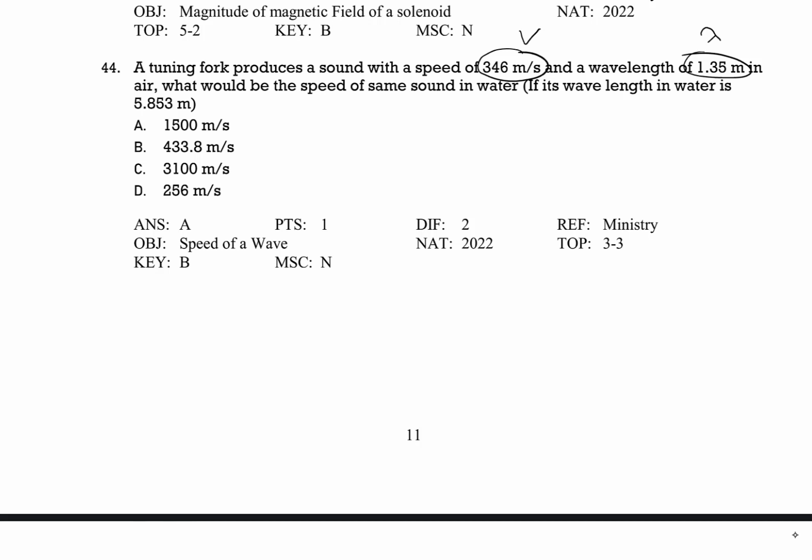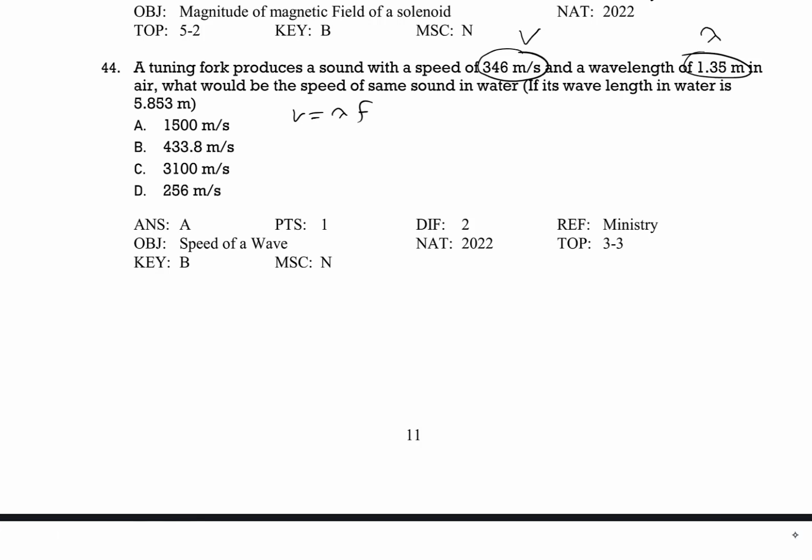Because the medium changes, the speed of the wave will change. But the frequency can never change for a wave while it's traveling from one medium to another. So we are going to use the equivalent of the frequency in here. First let's calculate the frequency of this wave in air, and after that we will use the same frequency in water. So V is equal to lambda times F.